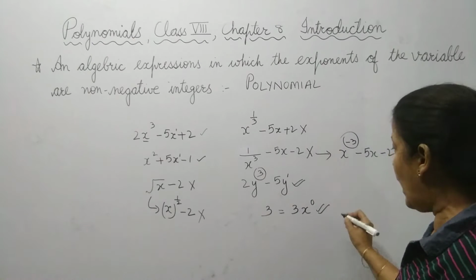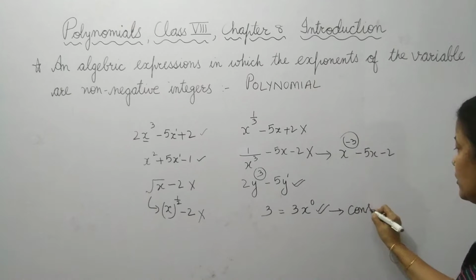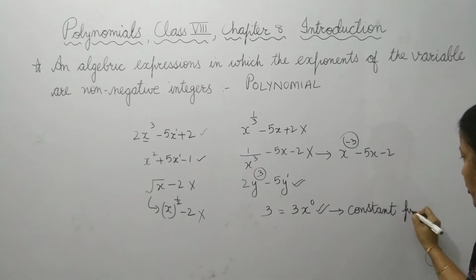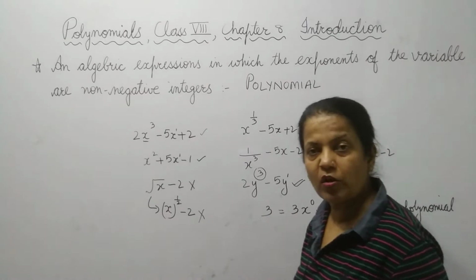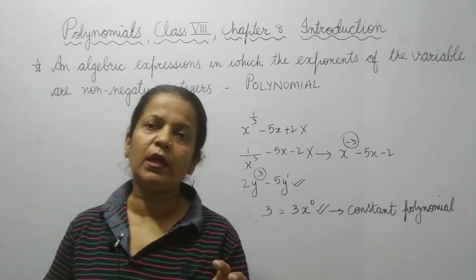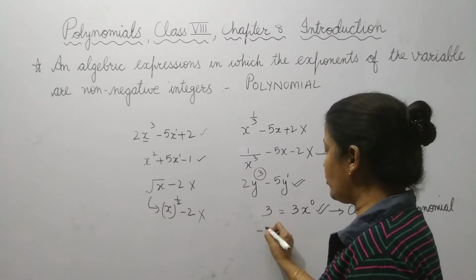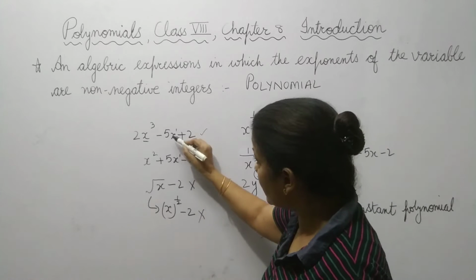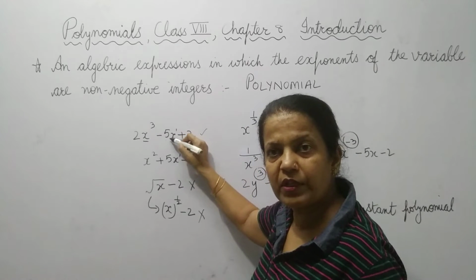polynomial, and this type of polynomial is called a constant polynomial. Okay. What is a constant polynomial? One in which only a digit is written. The digit can be -3 also. Here the coefficient is negative.